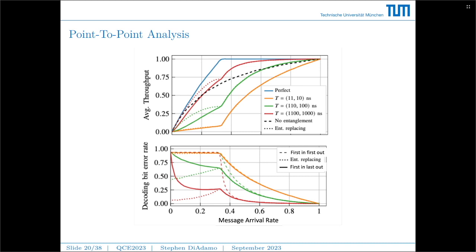In the first in, last out case, we see much better performance in terms of decoding bit error rate. And when we add the additional part of entanglement replacing, meaning we kick out old entanglement units and refresh them, the decoding bit error rate has a vast improvement. And above in the average throughput, we can see that the red line surpasses the unassisted rate much quicker using the entanglement replacing strategy.